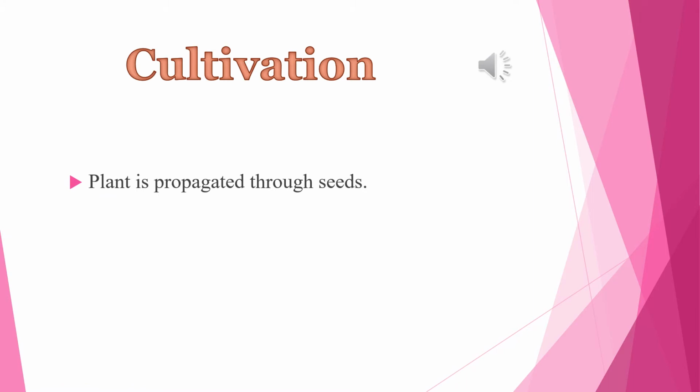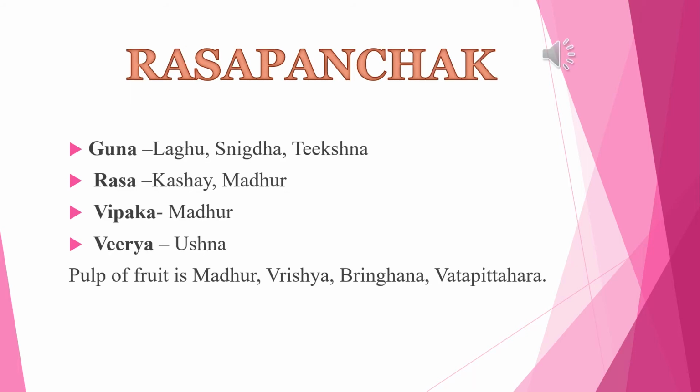Cultivation. The plant is propagated through seeds. Raspanchak or properties of Bhalataka. The guna is laghu, snigdha and tikshna. The rasa is kashai and madhur. Vipak is madhur and virya is ushna.